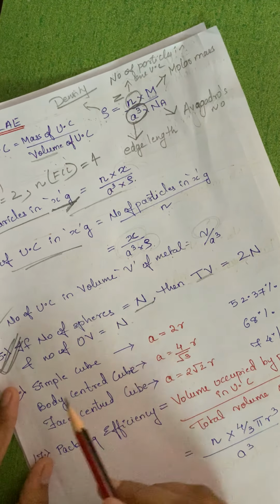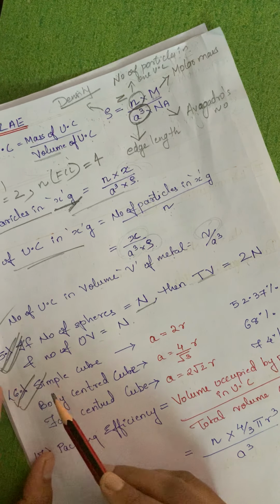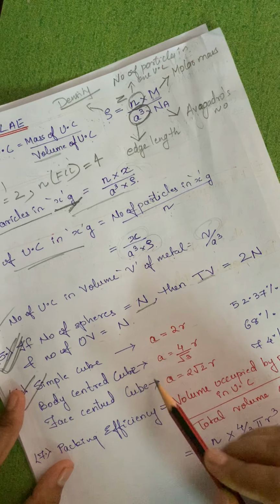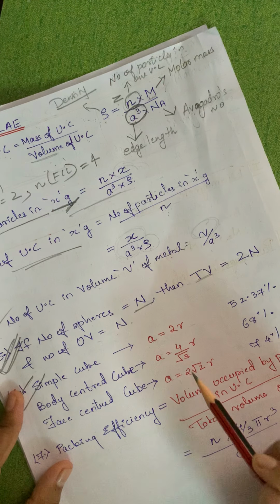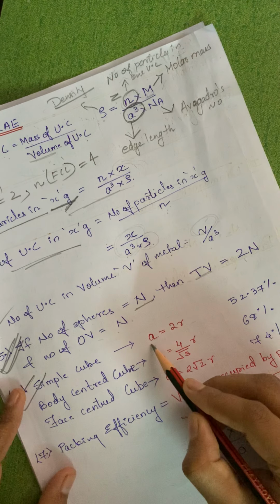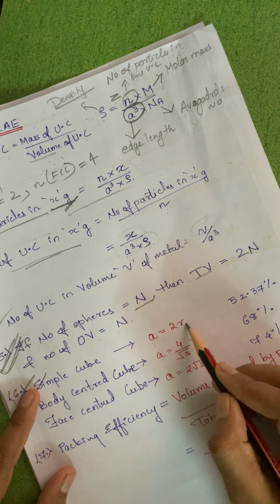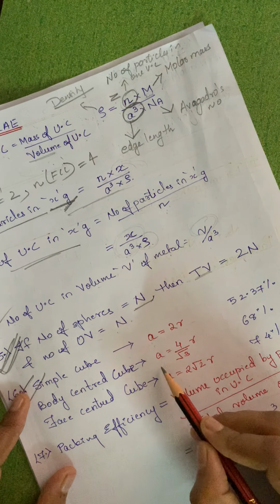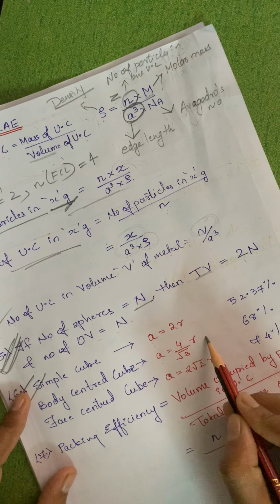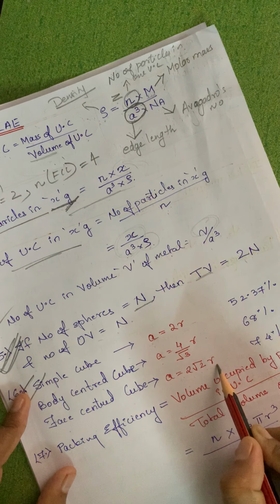Okay, now next, this is also very important. The relation between edge length and radius. In case of simple cube, the relation between a and r is a equal to 2r. In case of BCC structure, it is a equal to 4 upon root 3 r. In case of FCC structure, it is a equal to 2 root 2 r.